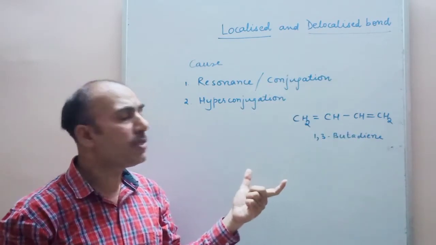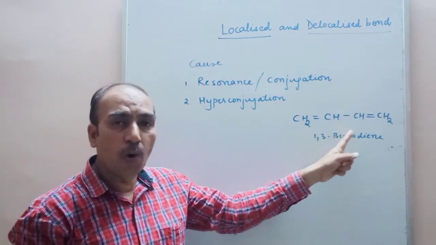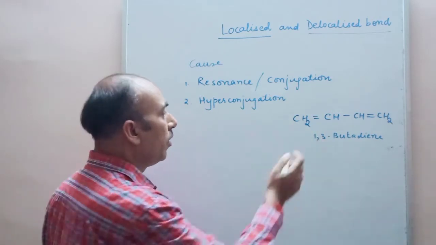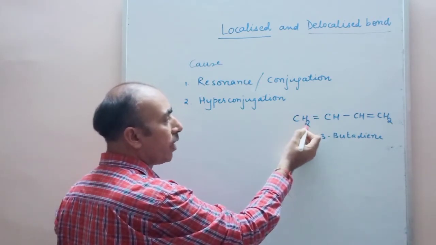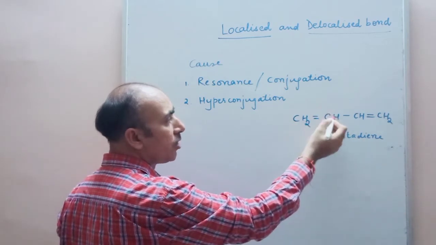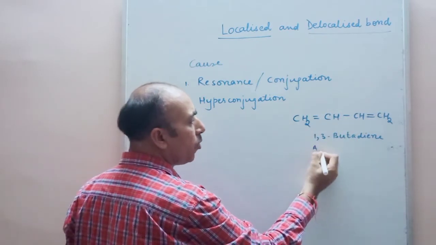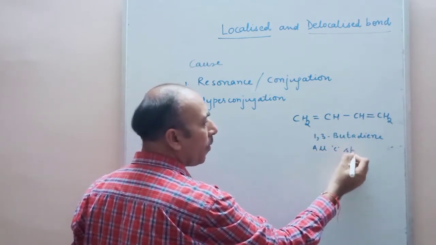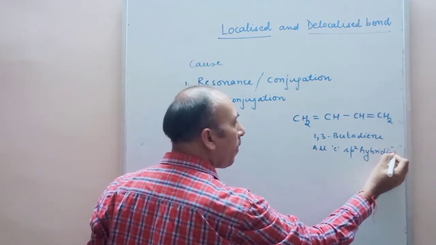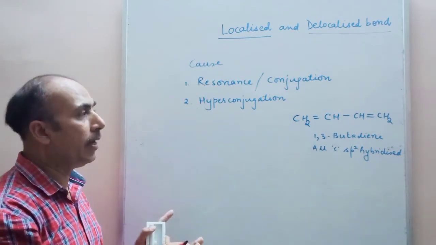Why is this delocalization occurring? Because when we see the state of hybridization of all the carbon atoms, they are all sp2 hybridized. One double bond and two single bonds on this carbon for two hydrogen atoms. Similarly, in this case also, one double bond, one single bond to hydrogen and one single bond to carbon. All the carbons are sp2 hybridized, and sp2 hybridized means the molecule is completely planar.